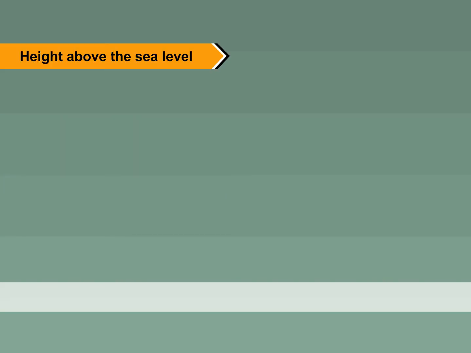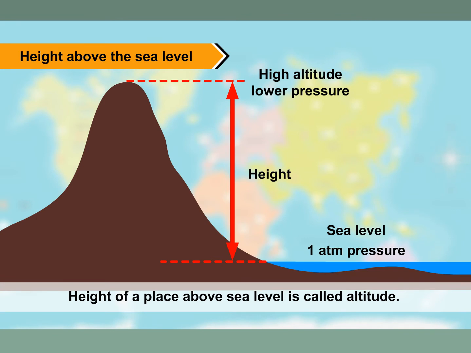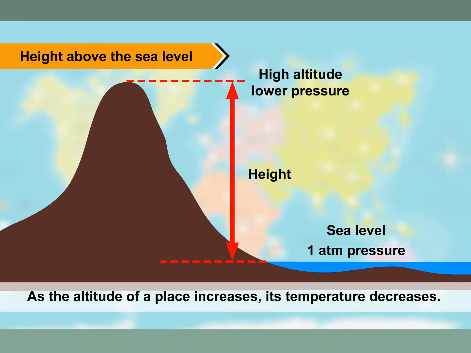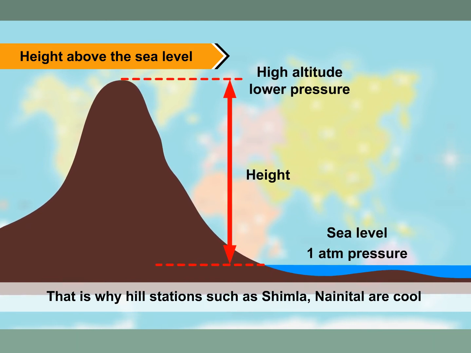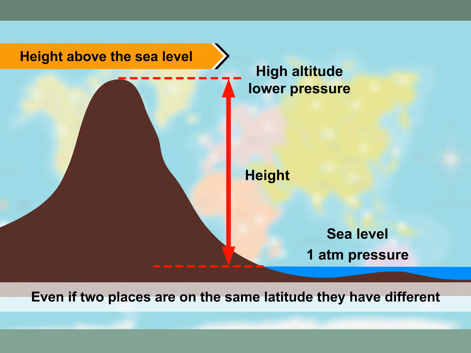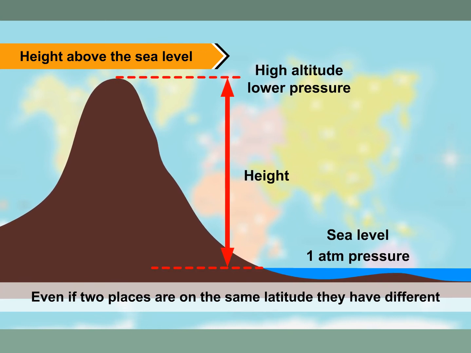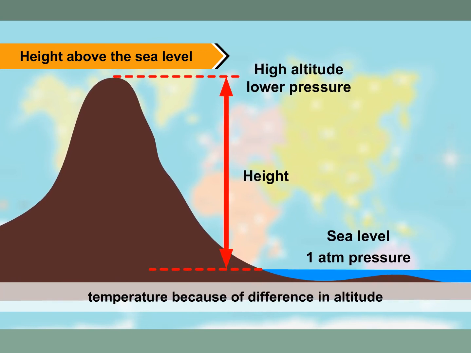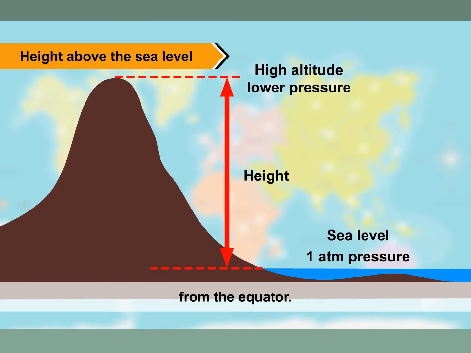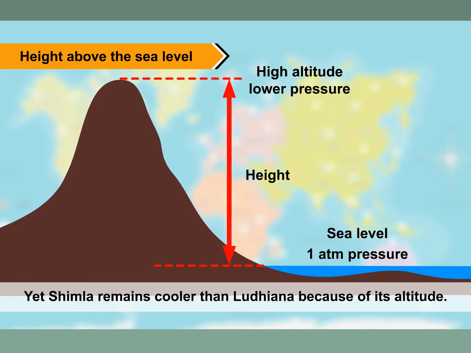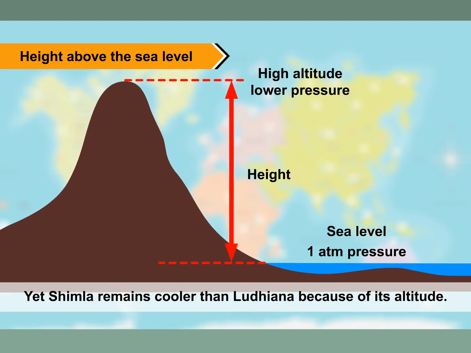Height above the sea level. Height of a place above sea level is called altitude. As the altitude of a place increases, its temperature decreases. That is why hill stations such as Shimla, Nainital are cool even in summer. Even if 2 places are on the same latitude, they have different temperature because of difference in altitude. Example, Ludhiana and Shimla are almost at the same distance from the equator. Yet, Shimla remains cooler than Ludhiana because of its altitude.